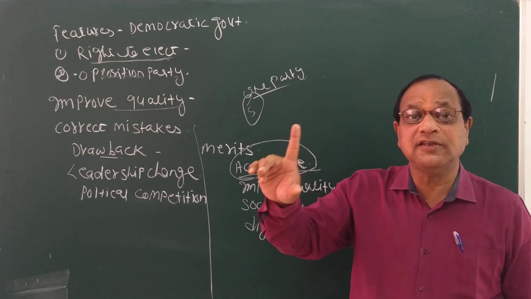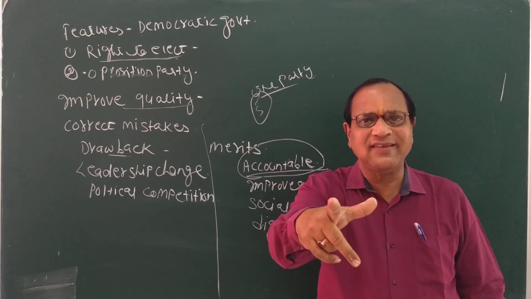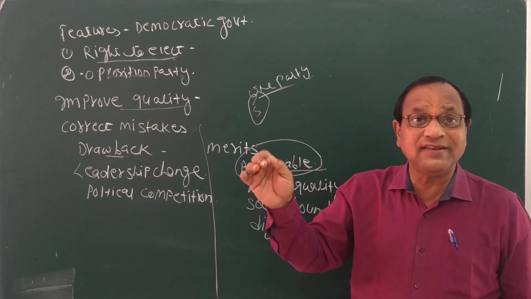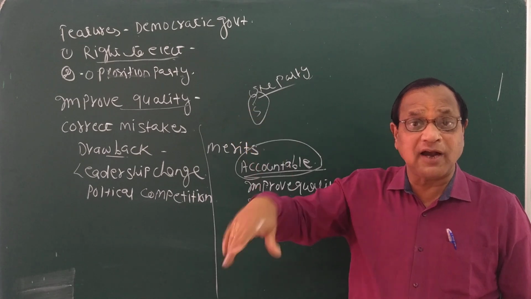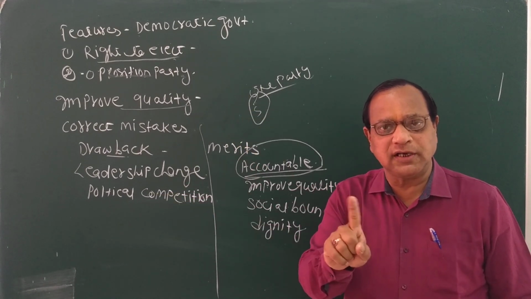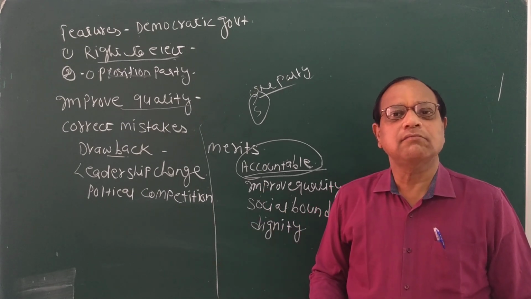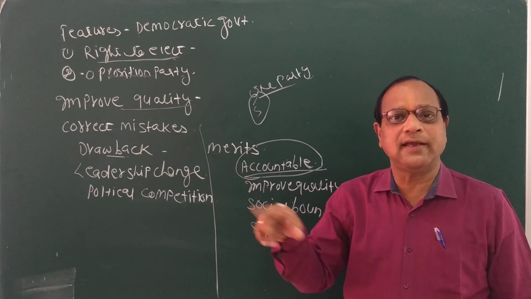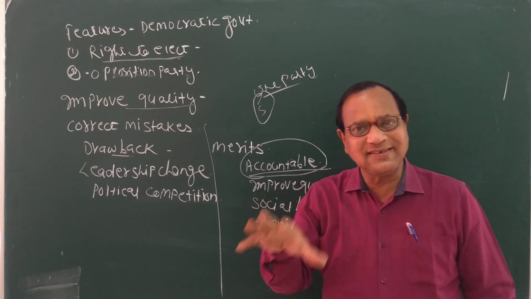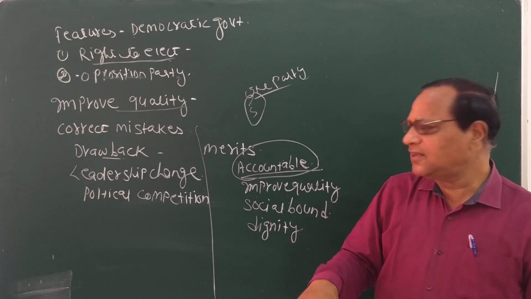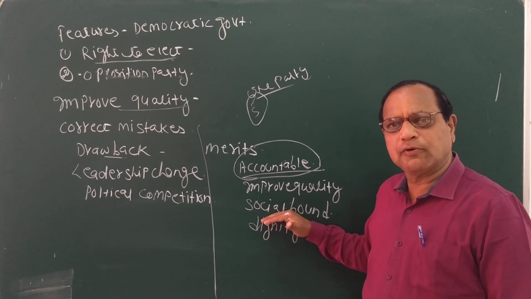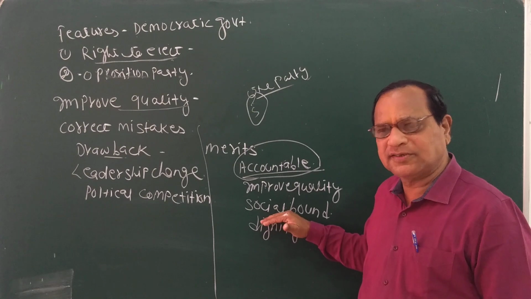No one can claim that this is our official religion. Even in language, our constitution has recognized 21 languages as official languages apart from Hindi. There is no national language for the country. Hindi is a mother tongue, but Hindi is not adopted as a national language. English is also an official language. That is the meaning of social bounds. Democracy provides the platform of social bound for the people.